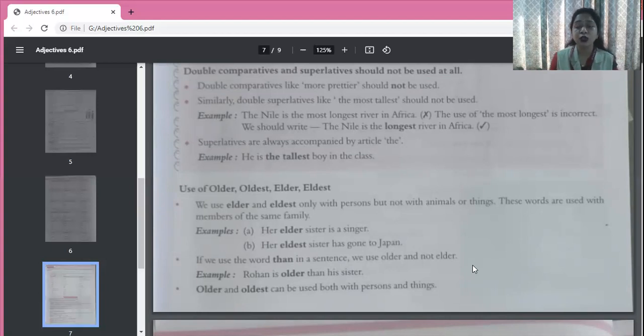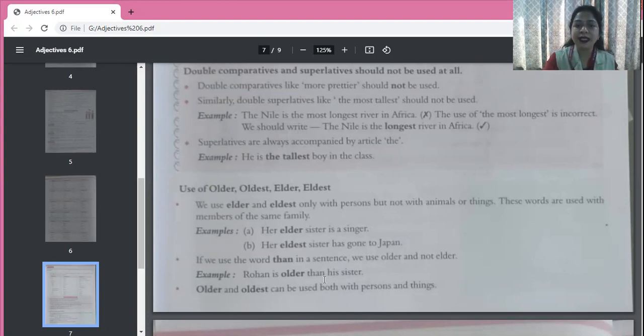Now if we use the word than in a sentence, we use older and not elder. This is something you must remember: than is used with older, and with elder what do we use? We use to. With elder we use to. Suppose I am comparing myself to my sister, what would I say? I am elder to my sister. We'll not say I'm elder than my sister, that would be wrong. So with elder and eldest you use to, and with older you use than. My friend is older than me.